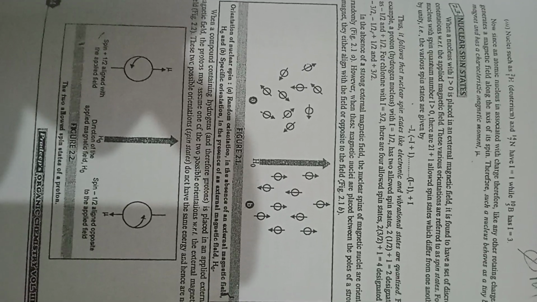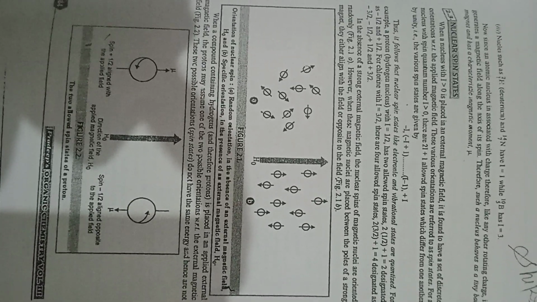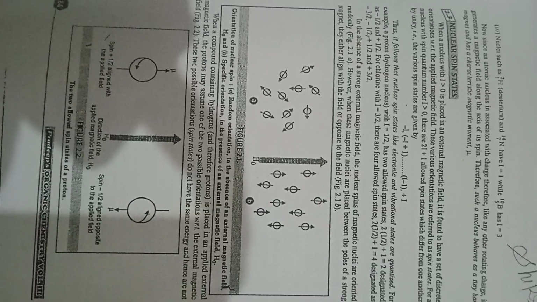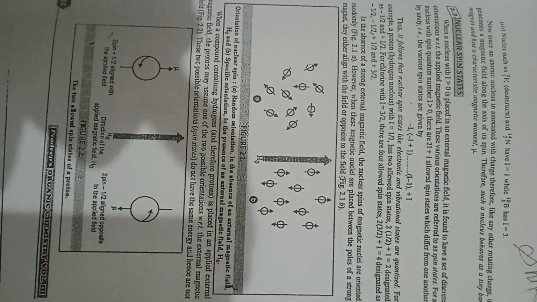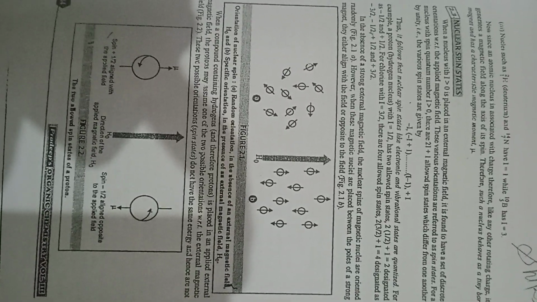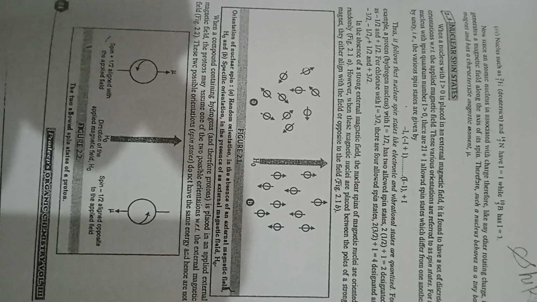Thus, it follows that nuclear spin states, like electronic and vibrational states, are quantized. For example, a proton, the hydrogen nucleus with I equal to 1/2, has two allowed spin states designated as minus 1/2 and plus 1/2. For chlorine with I equal to 3/2, there are 4 allowed spin states, designated as minus 3/2, minus 1/2, plus 1/2 and plus 3/2.